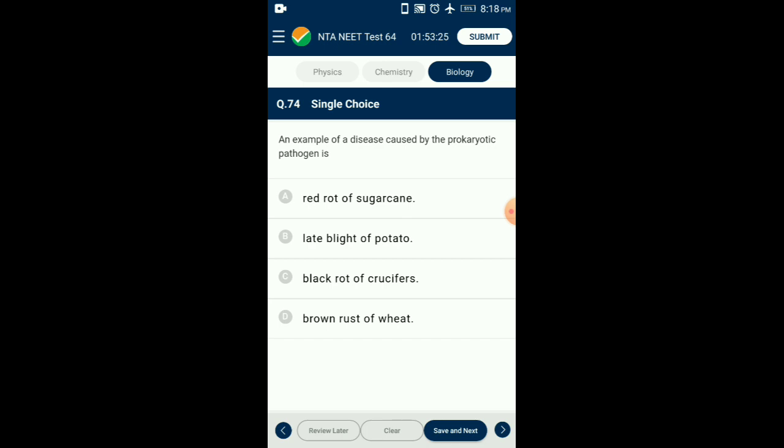Question number 74. An example of disease caused by a prokaryotic pathogen. Red rot of sugarcane is caused by fungus, late blight of potato is caused by fungus, brown rust of wheat is caused by fungus, black rot of crucifers is caused by a bacterium, tobacco mosaic is caused by virus. So the answer for this question is option C, black rot of crucifers.